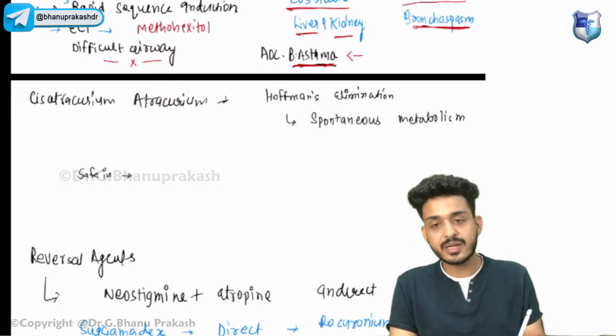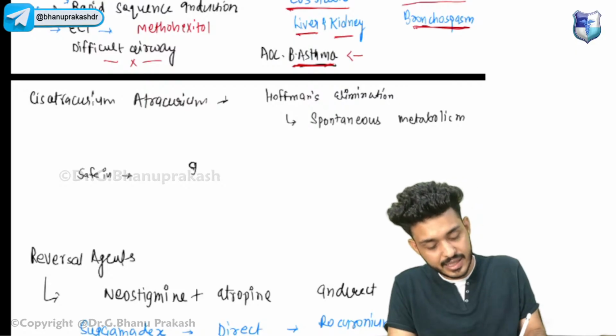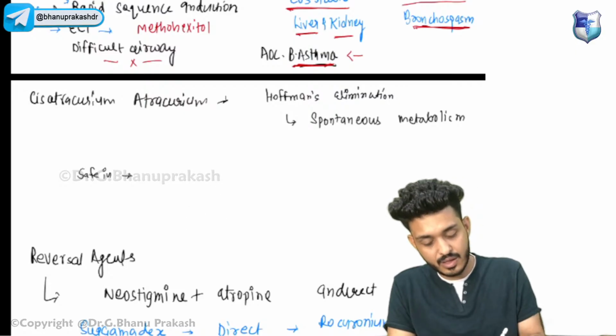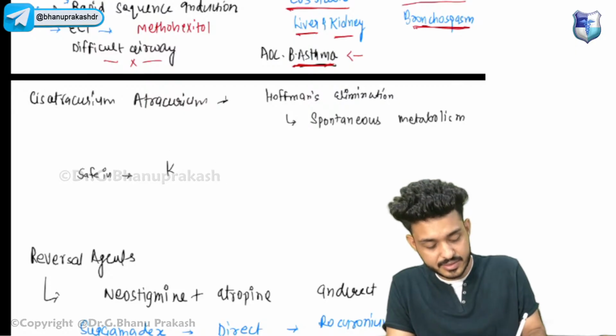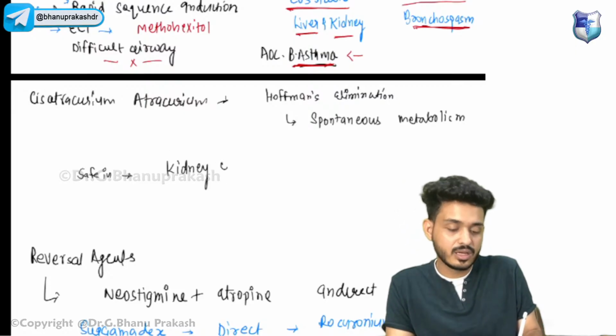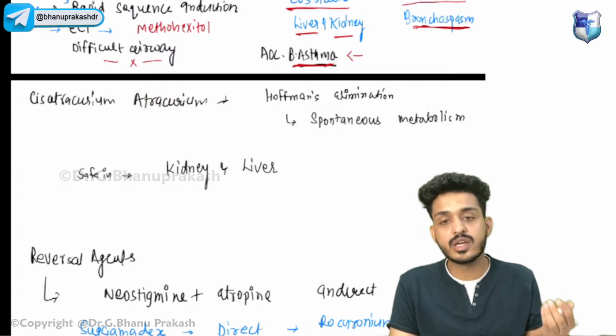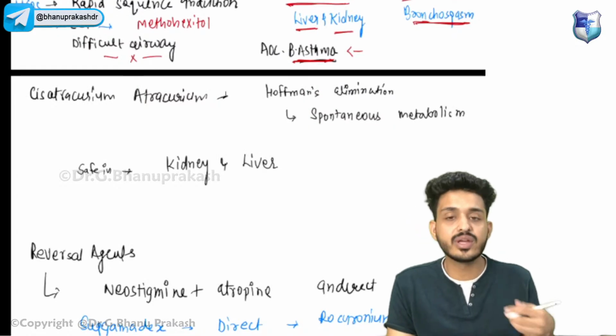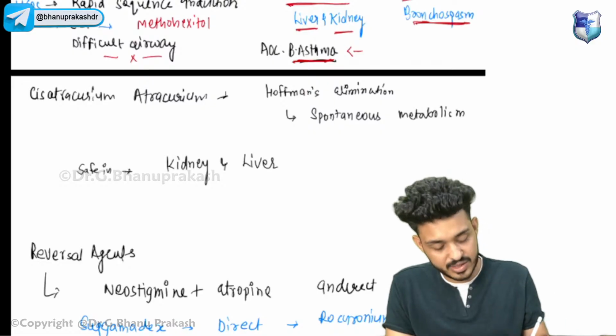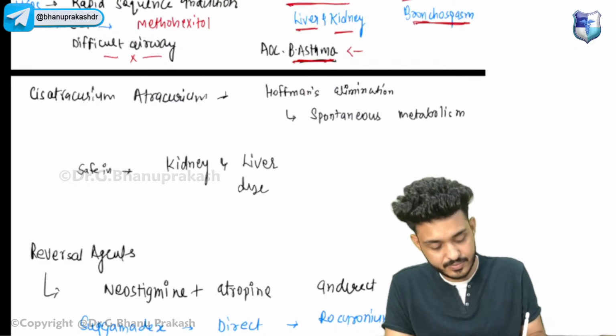This one particularly is safe in kidney and liver disease. It does not need any kidney or liver for metabolism. It goes under spontaneous metabolism, safe in kidney and liver disease.